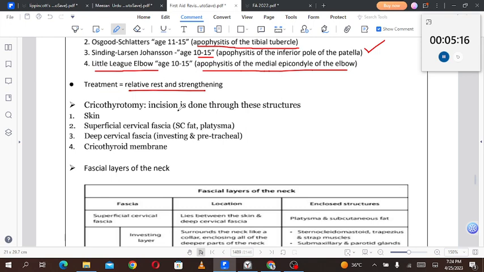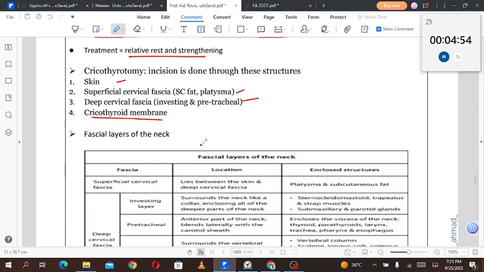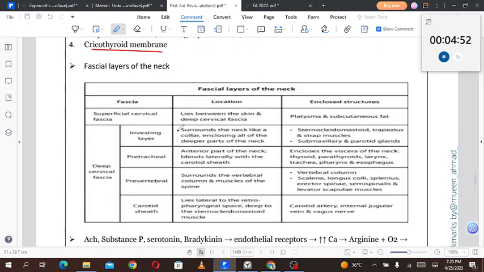What is cricothyrotomy? Incision is done through these structures. Whenever we are doing the emergency cricothyrotomy, the emergency procedure for making the airway patent, the incision is done through these structures. First one, skin, then superficial cervical fascia, subcutaneous fat and platysma, deep cervical fascia investing and pretracheal fascia, then the cricothyroid membrane. After that we go to the fascial layers of the neck.